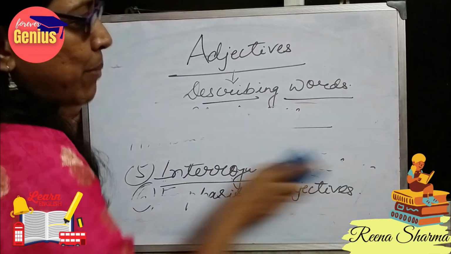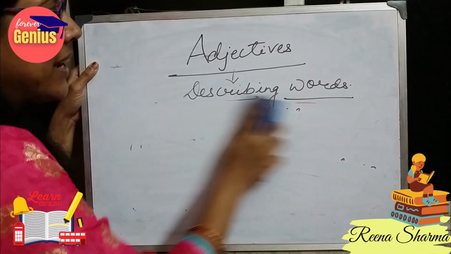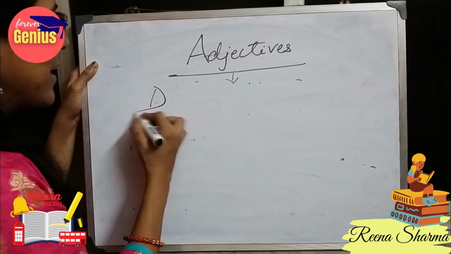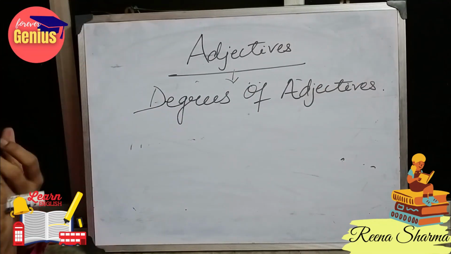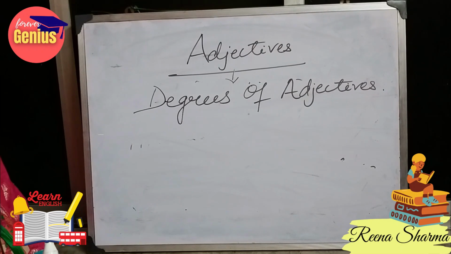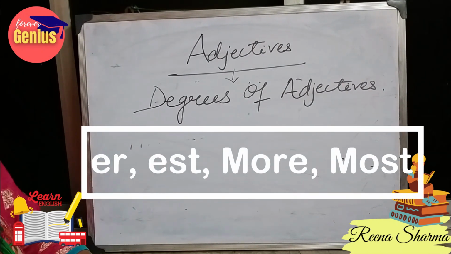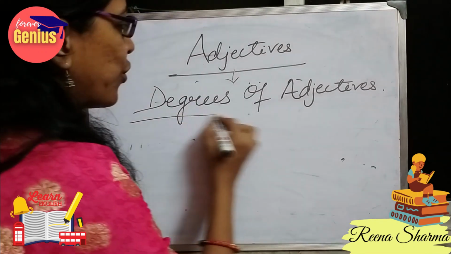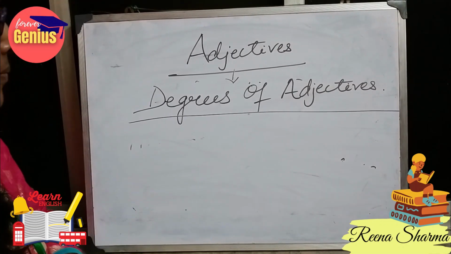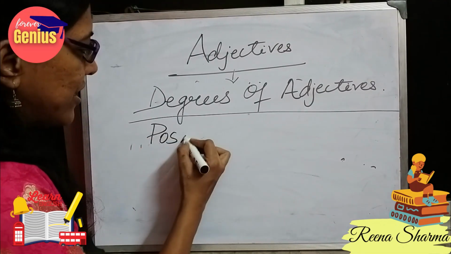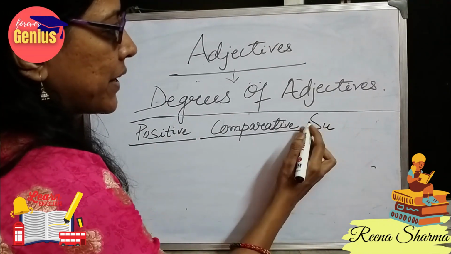But the most interesting part of adjectives is yet to come. And what's that? That is the degrees of adjectives. Today, I will give you a trick where you can easily identify where to use ER, where to use EST, where to use more, where to use most. So let's understand the topic, degrees of adjectives. There are 3 degrees. First is positive, second is comparative, and third is superlative.